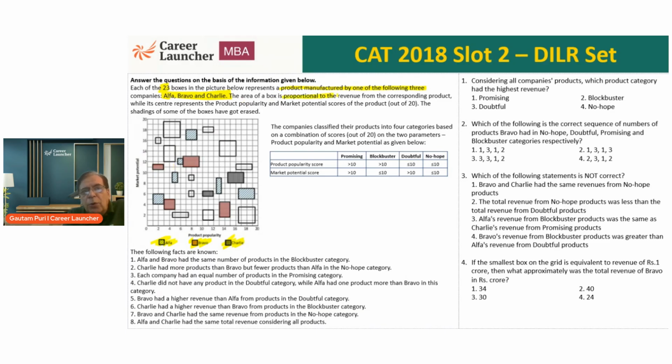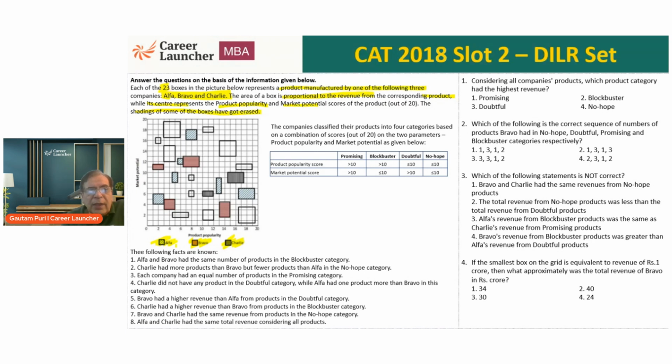Area of the box is proportional to the revenue from the corresponding product, while its center represents the product popularity and the market potential scores of the product out of 20. The shading of some of the boxes has been erased. So it is very clearly said, shading of some of the boxes erased. So मालूम नहीं है भैया कौन सी company के हैं.